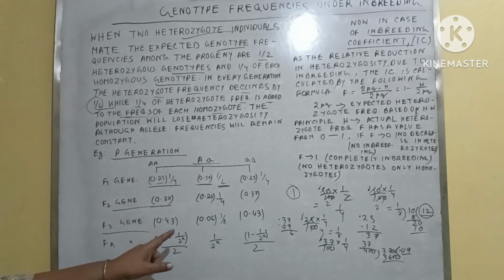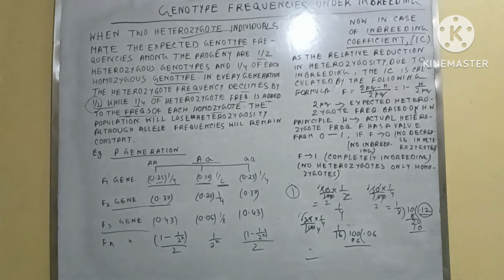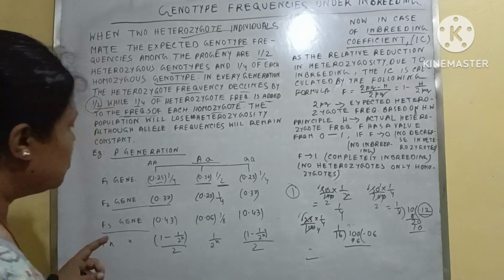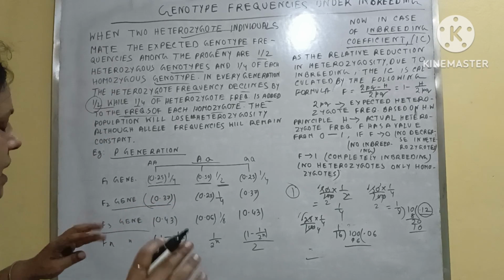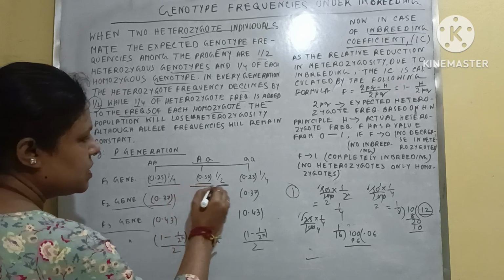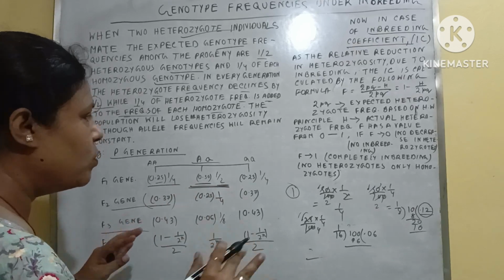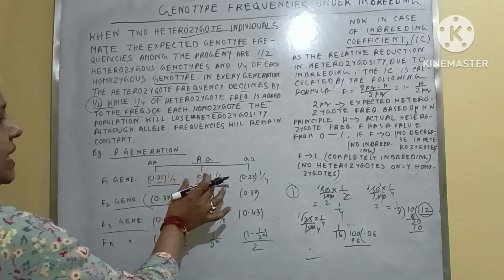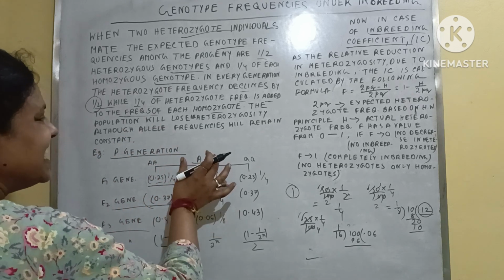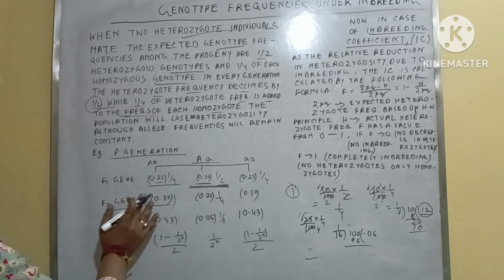Once again, I have to check this value first of all. I was wrong, I just calculated with this value. No, this is not the actual value. The actual value is the homozygous frequency.